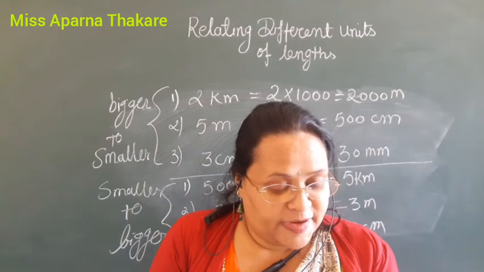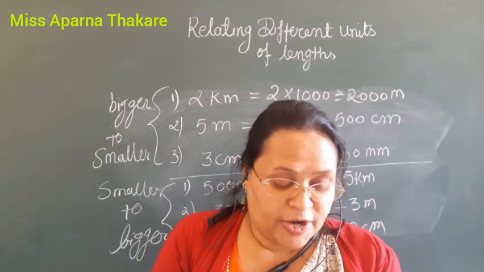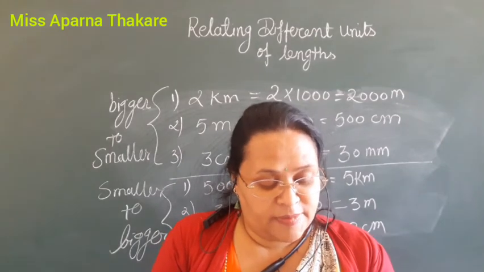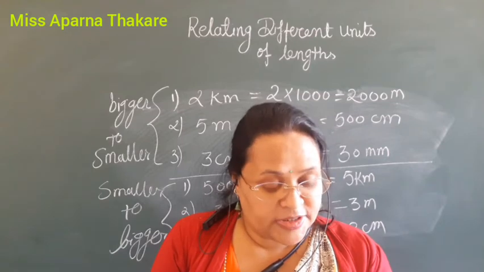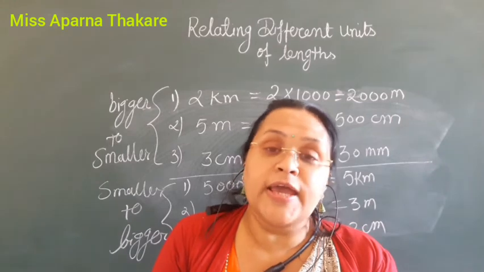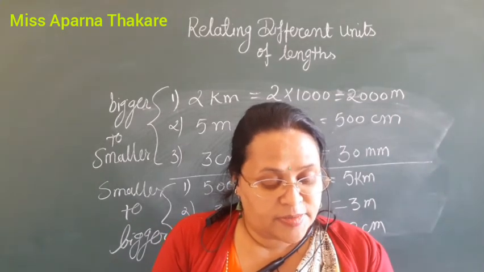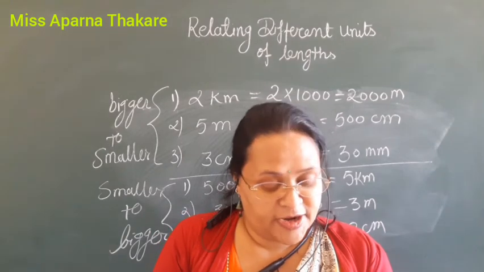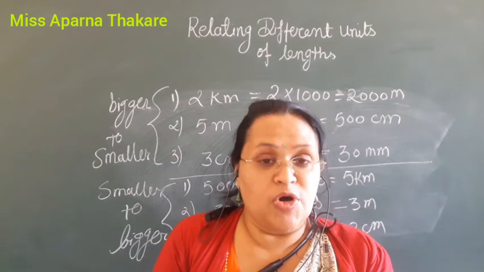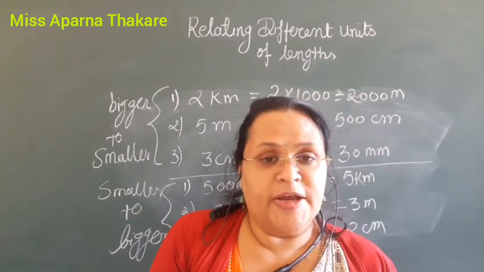So 5 meter 20 centimeter is 5.20 meter using bigger unit. 520 centimeter using smaller unit. 2 centimeter 3 millimeter it's 2.3 centimeter using bigger unit. Directly we can write 23 millimeter using smaller unit. And 6 kilometer 300 meter it is 6.300 kilometer using bigger unit and 6300 meter using smaller unit. So we can directly multiply or we can divide here.